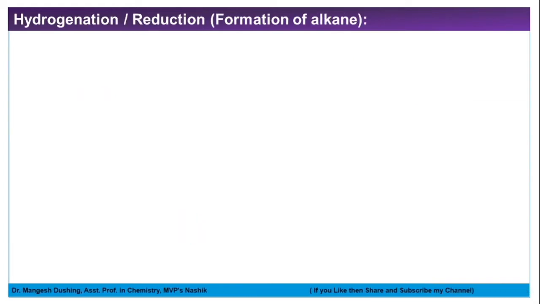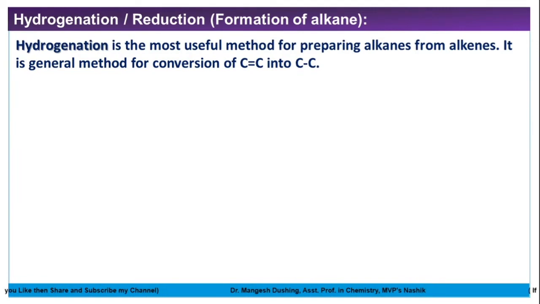Friends, now we'll see the next reaction, that is hydrogenation, that is called reduction. Formation of alkanes, that is addition of hydrogen. Addition of hydrogen is called reduction. Addition of hydrogen is also called hydrogenation. Friends, hydrogenation is the most useful method for the preparation of saturated compounds, that is alkanes, from alkenes. It is a general method for the conversion of a carbon-carbon double bond to a carbon-carbon single bond.